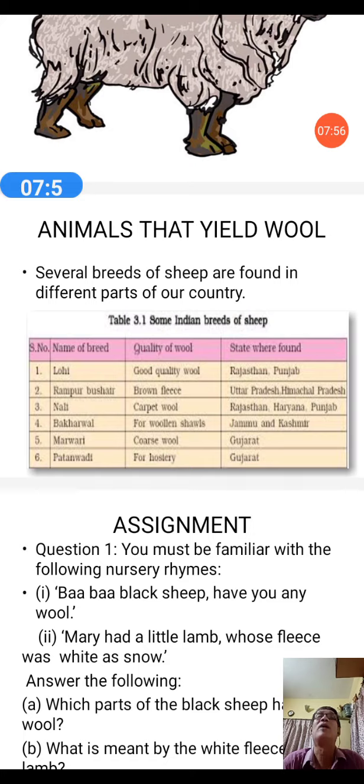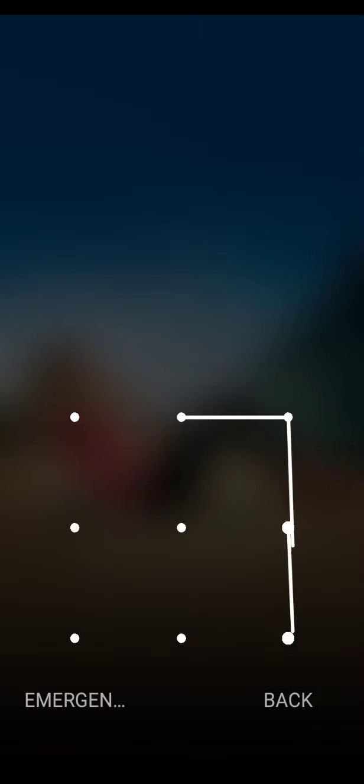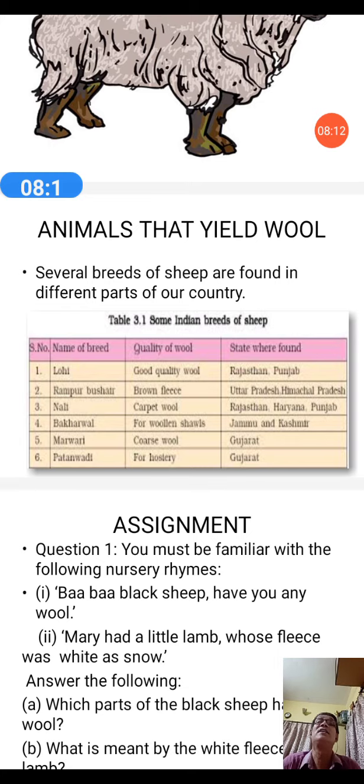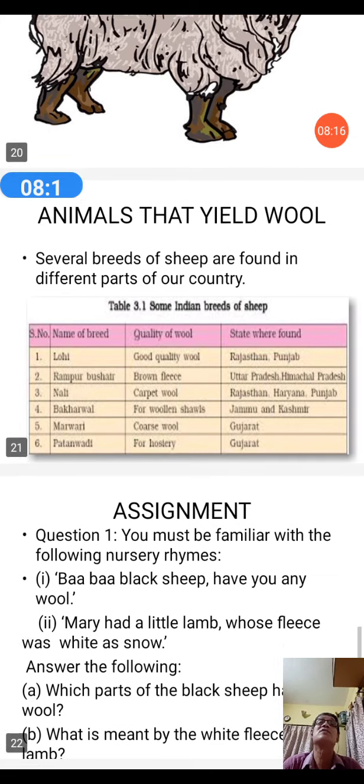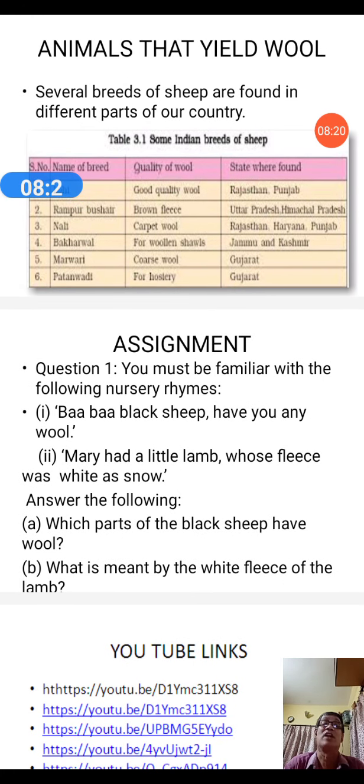Do you know about this specific variety? Next is the Marwari. It is a coarse wool found especially in the state of Gujarat. The last, sixth, is the Patanwadi, used for hosiery purposes, found in Gujarat.